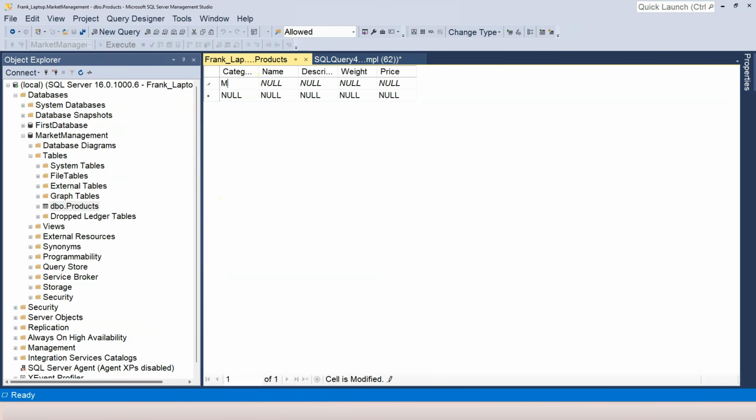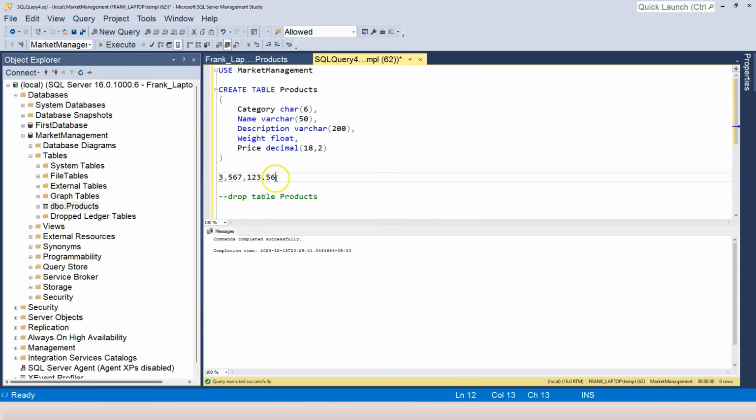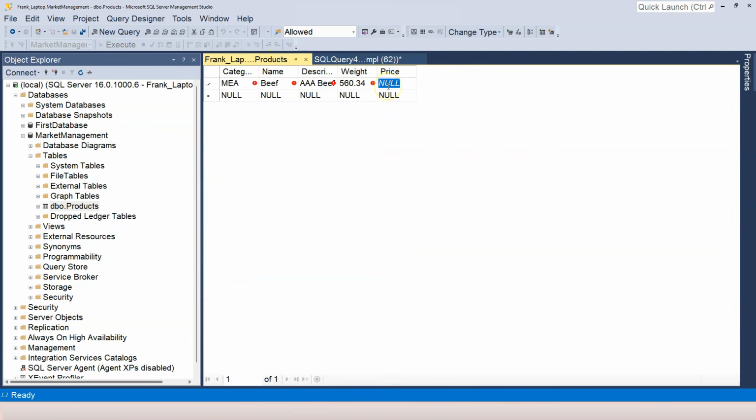Okay, so now let's go to the table, right click on it, and edit top 200 rows again. I have this again. I'm entering MEA and beef, and the description is AAA beef. Weight is, I don't know, 560 kilograms, 0.34, and price, I'm going to copy this over. Instead of 56, let's say 5678, and then I'm going to copy this over to the price column. When I click out, you can see that it says this row was successfully committed to the database, but it's not actually pulling data because it did a rounding. That's why it has this problem.